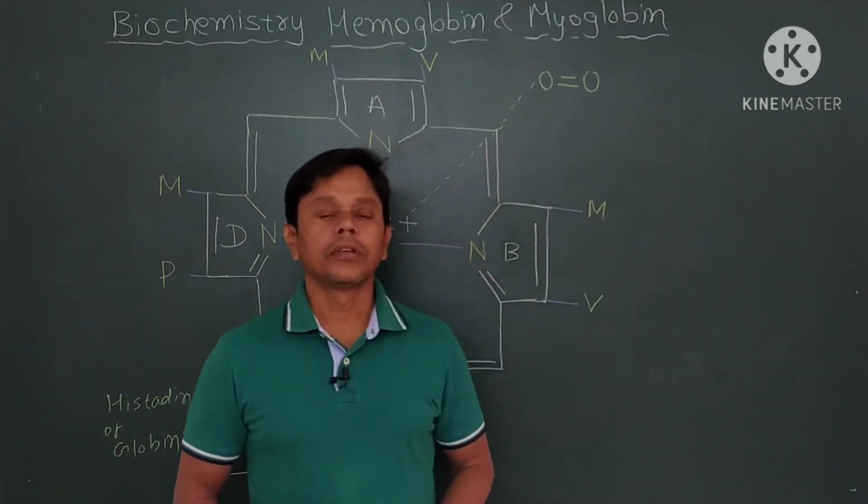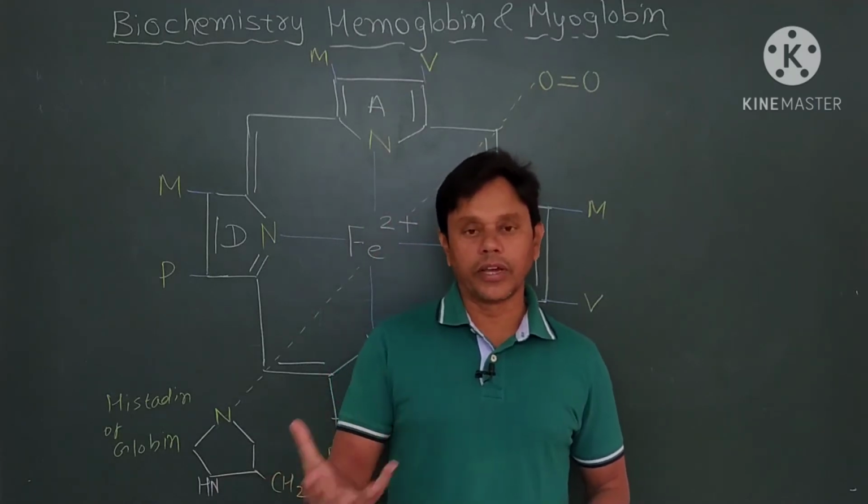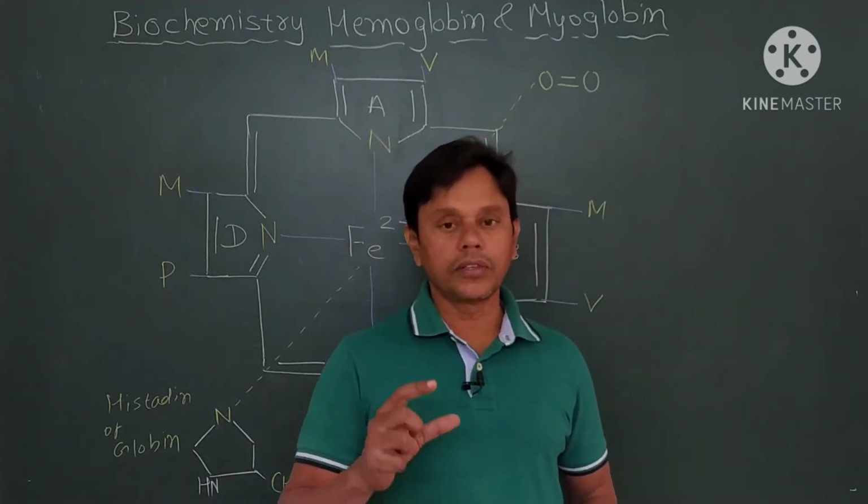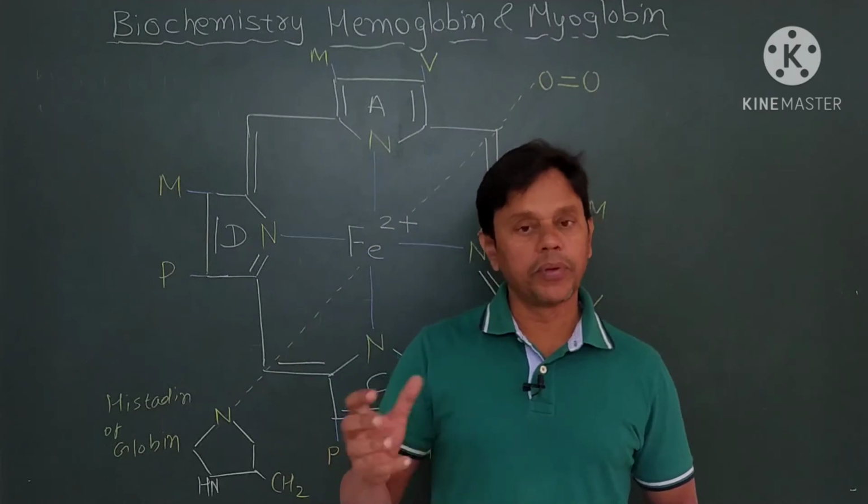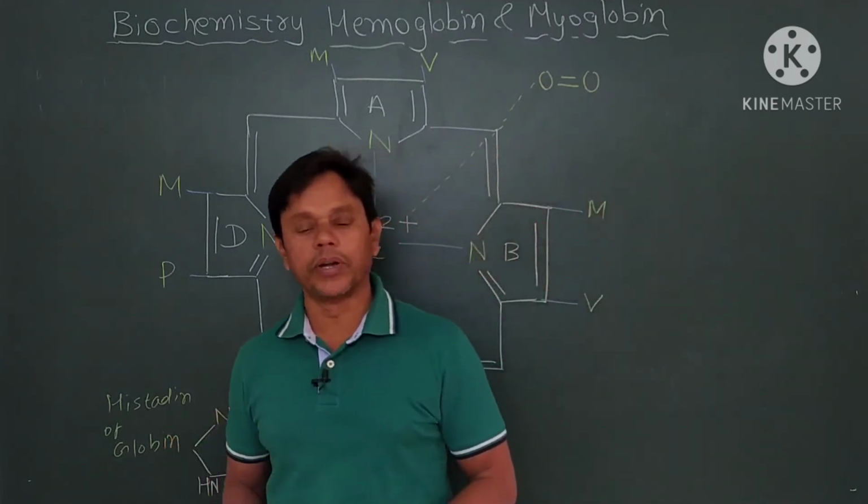Friends, as we have already learned, hemoglobin is a red blood pigment.